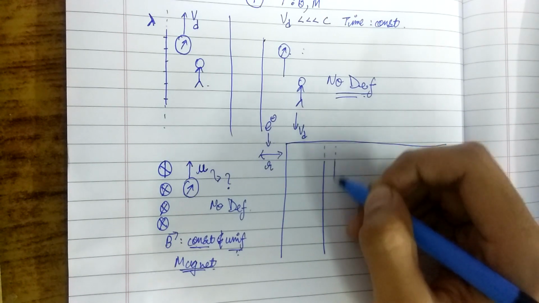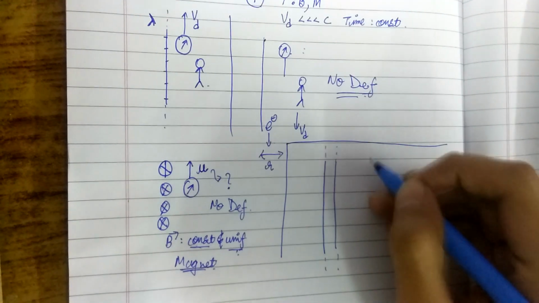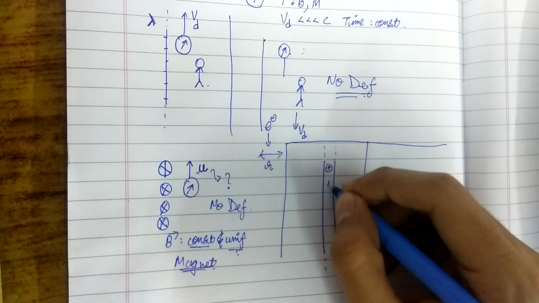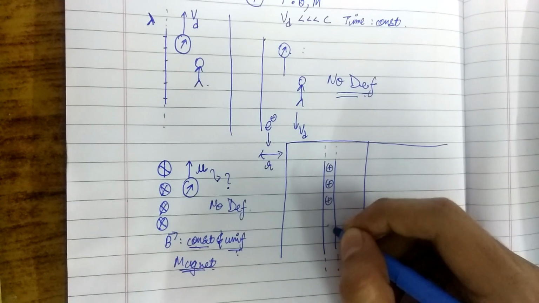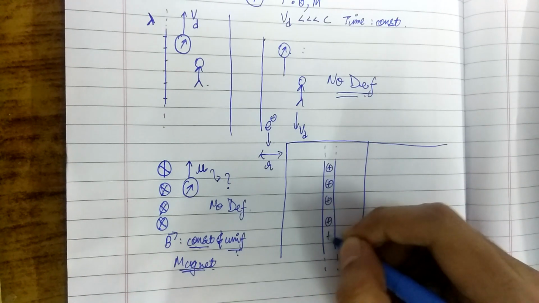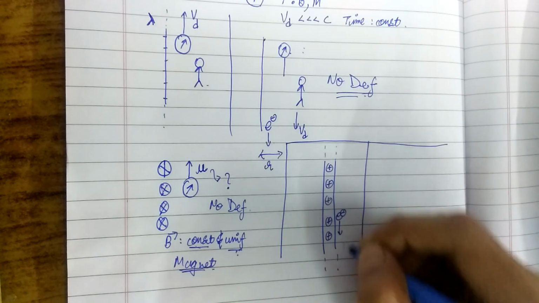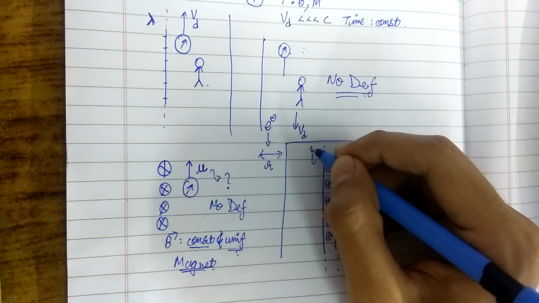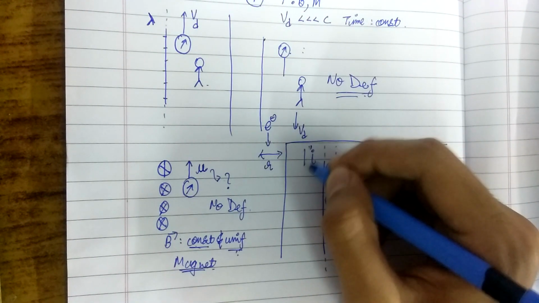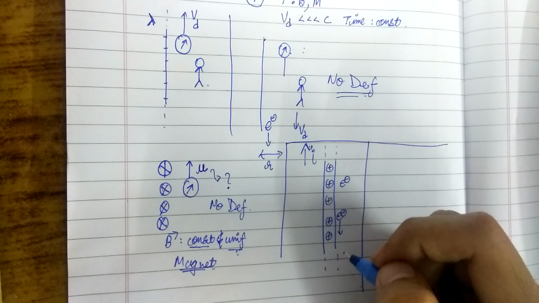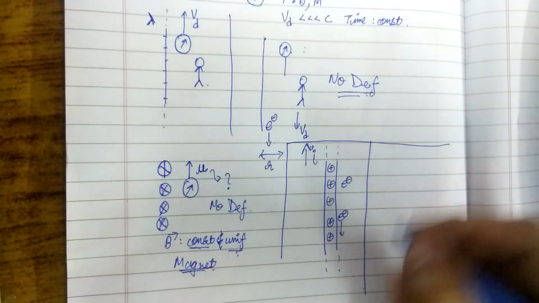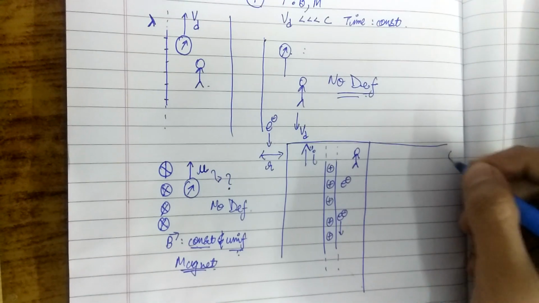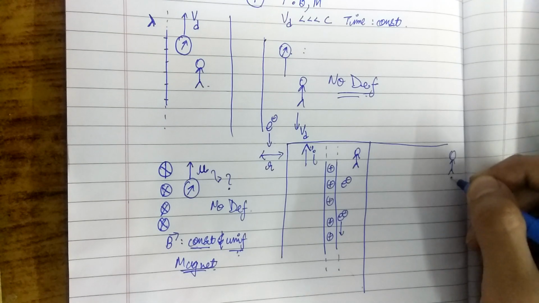A more concrete and better way to prove this is by imagining what the wire is actually composed of. In reality, it has protons also and electrons moving this way. So this would give us a current in this direction. Now when the observer, in this case the observer is still, but when the observer also starts moving with drift velocity downwards,